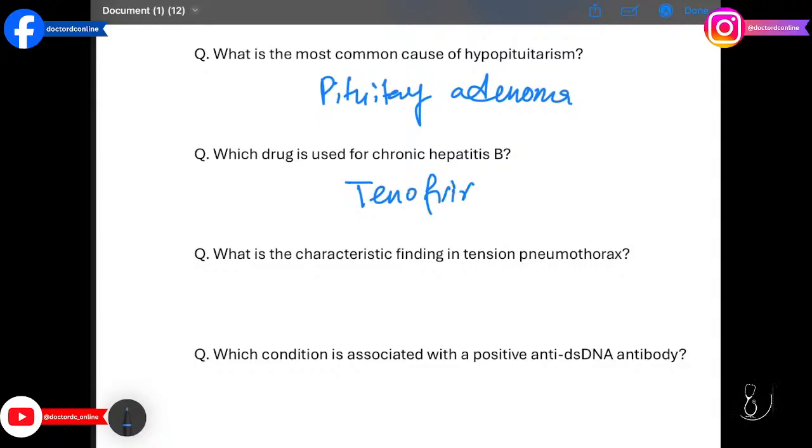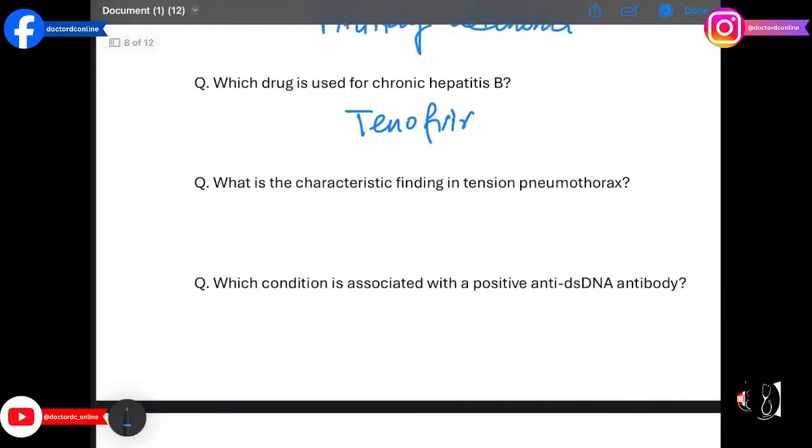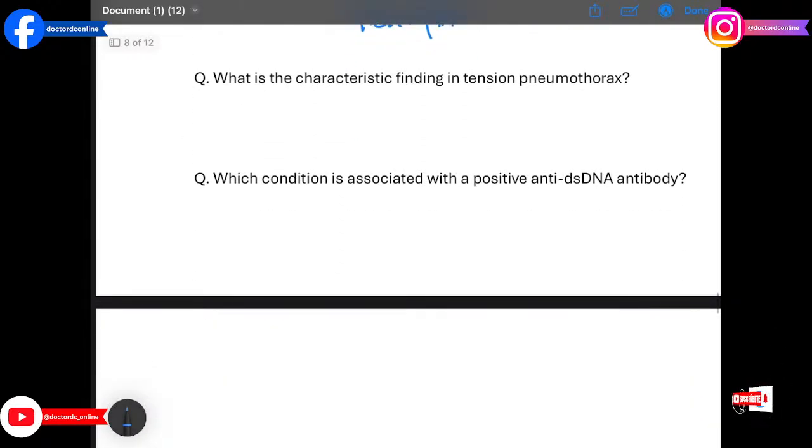What is the characteristic finding in tension pneumothorax? The answer is tracheal deviation. Air trapping causes mediastinal shift and respiratory distress.